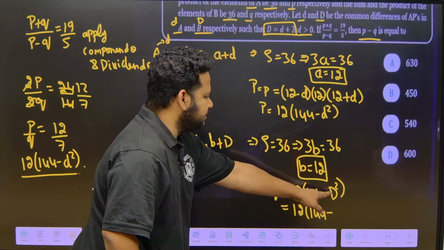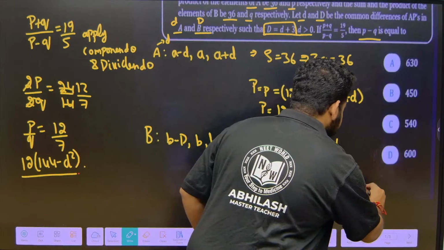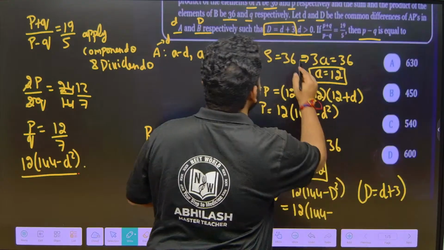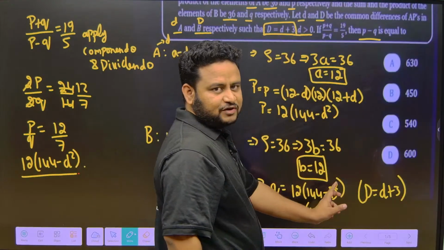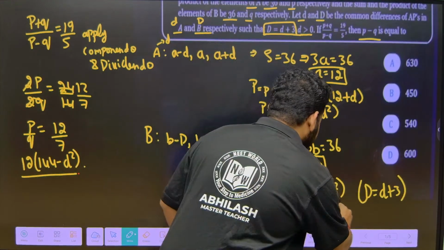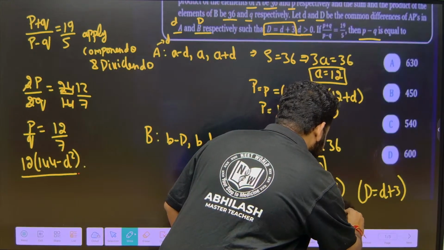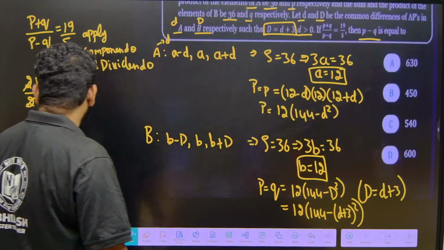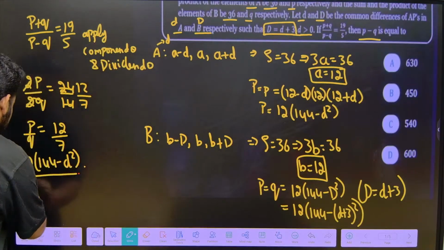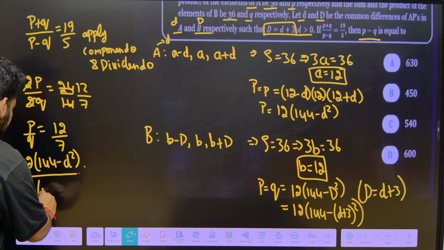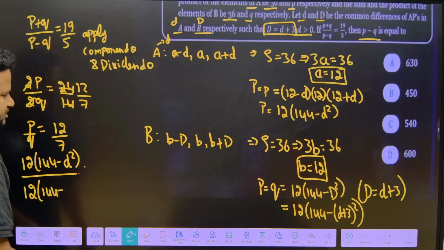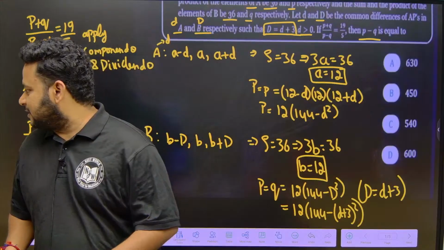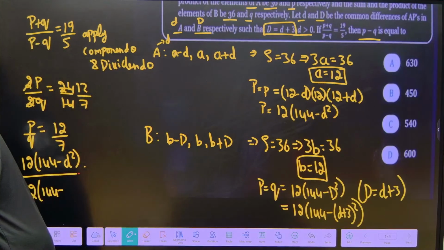Here capital D is given as d plus 3. So if I put the value of capital D equal to d plus 3, this will become (d plus 3) whole square. Now this will become 12 into (144 minus (d plus 3) whole square). (d plus 3) whole square is the (a plus b) whole square formula. That is all you have to apply. Next toppers.